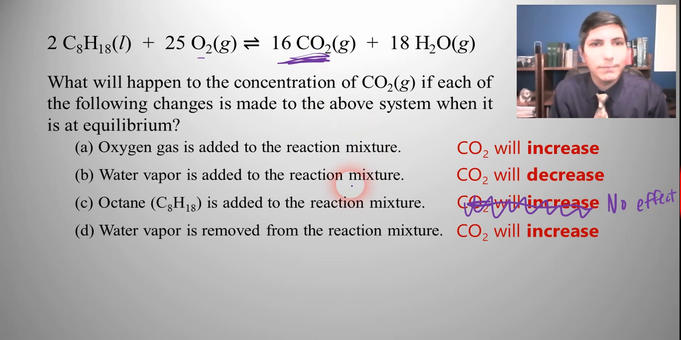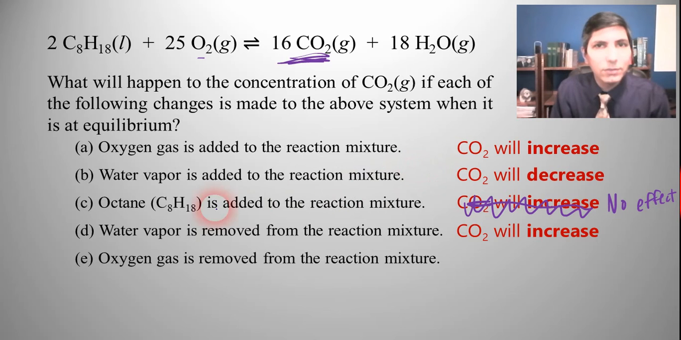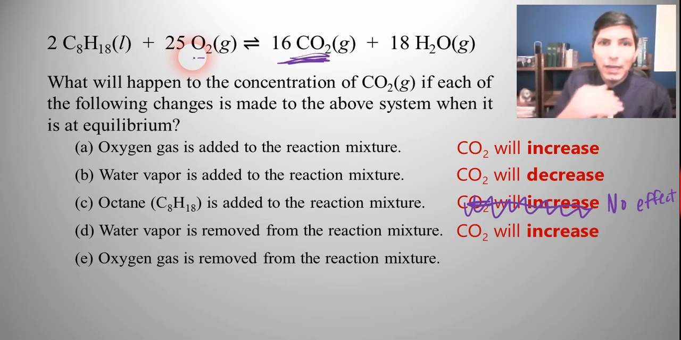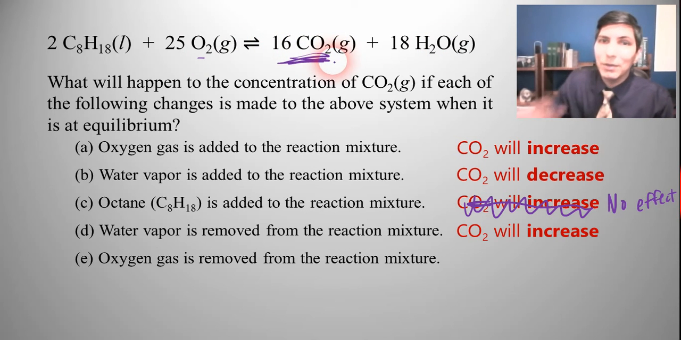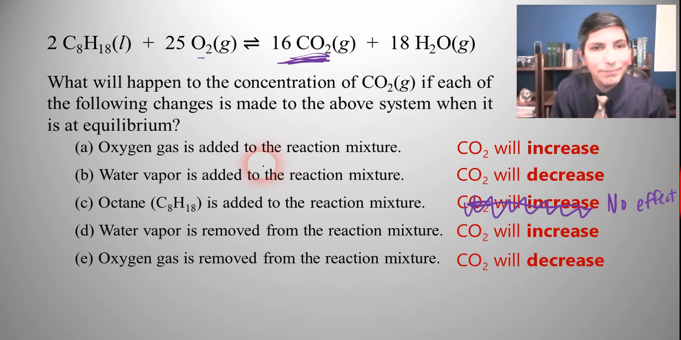It's going to increase. How about if oxygen gas is removed from the reaction mixture? Well, if we take away a reactant, it goes in the direction of that side. So we're going to make more oxygen, and that's at the expense of CO2 and water. So carbon dioxide is going to go down in that case.